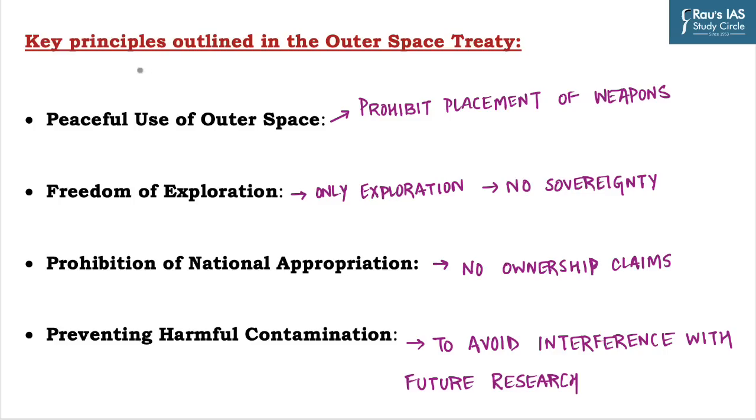Now we will discuss the key principles which are outlined in the Outer Space Treaty. The first one is the peaceful use of outer space.